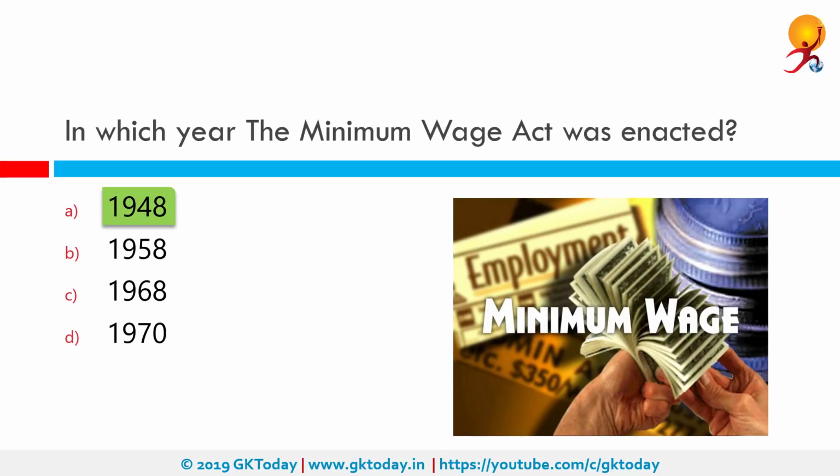In which year was the Minimum Wage Act enacted? The correct answer is 1948. An act to provide for fixing minimum rates of wages in certain employment is what the Minimum Wage Act was. The Minimum Wages Act 1948 is an act of Parliament concerning Indian labour law that sets the minimum wage that must be paid to skilled and unskilled labourers. Payment of wages below the minimum wage rate amounts to forced labour. So if you're not paying someone the minimum wage, then you're basically enslaving them.